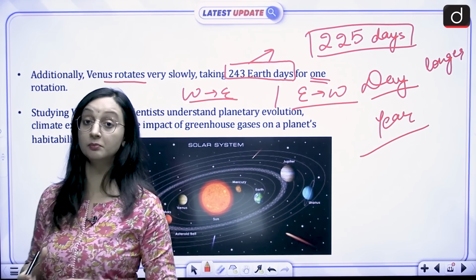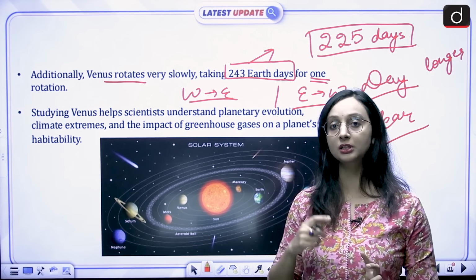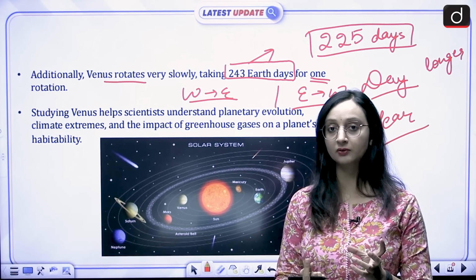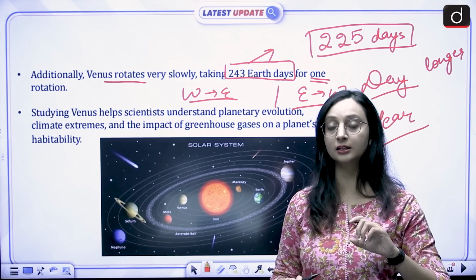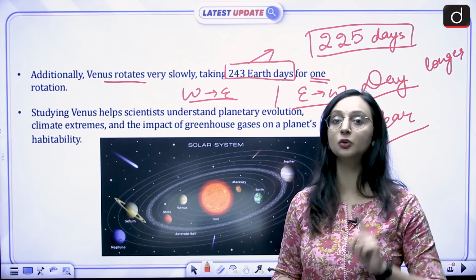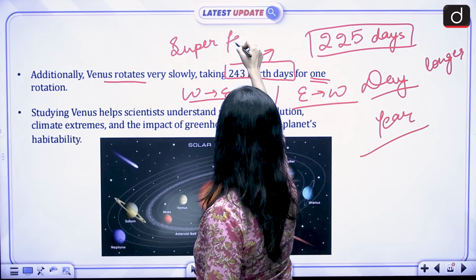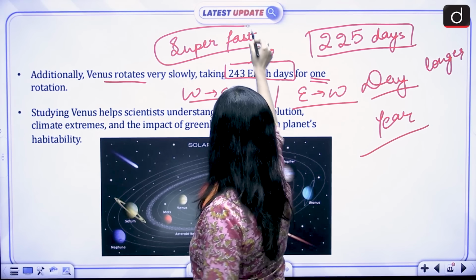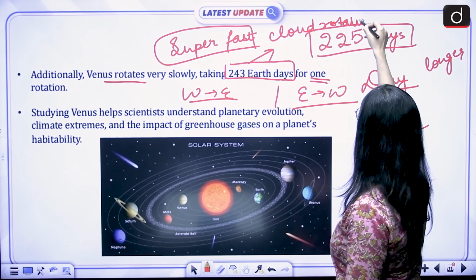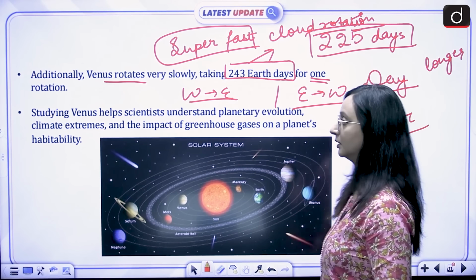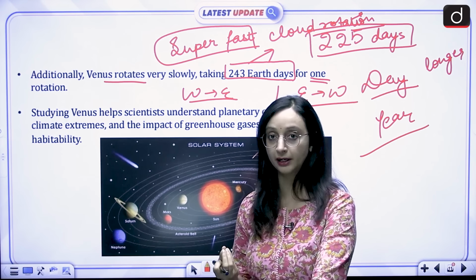So days are longer in comparison to a year on Venus, and then this rotation of the planet itself is very slow. But when we talk about the cloud cover that is present, or the atmosphere that is present over Venus, that is rotating super fast. So we want to study the super fast cloud rotation as well. Right? So these are the things that this mission wants to study and wants to find answers to.